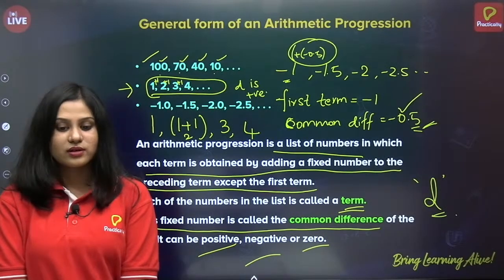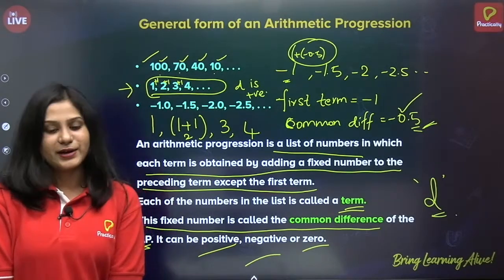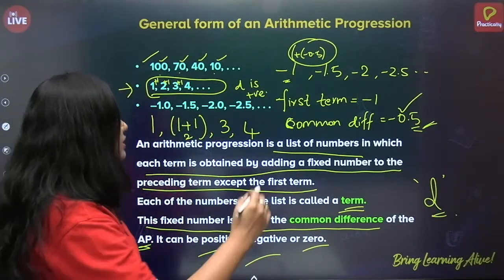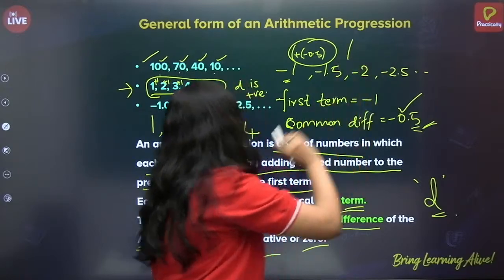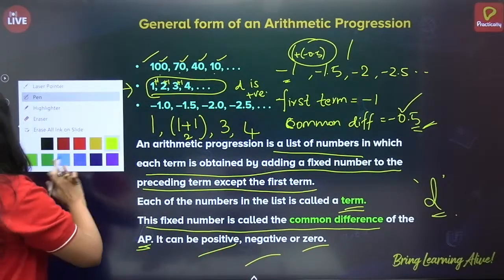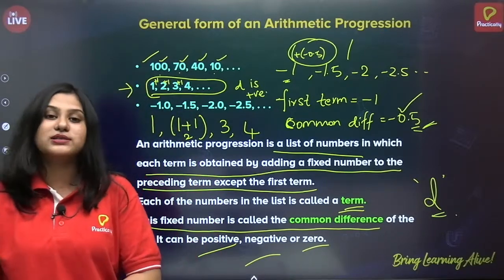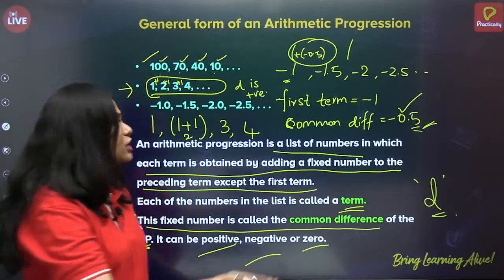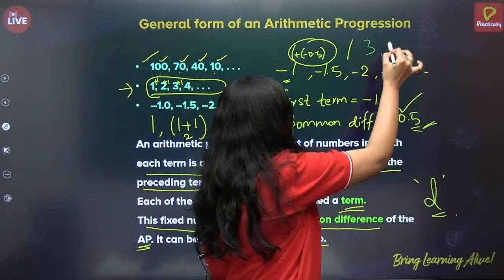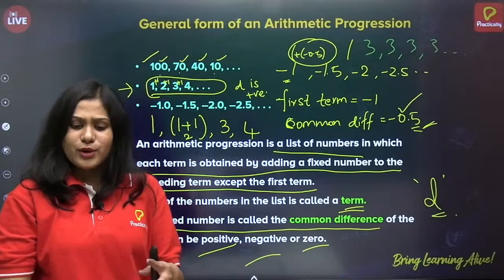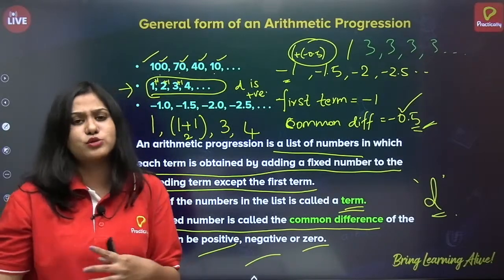One. Okay. Right. So this is easy, right? Suppose, okay, where should I write? Alright, I'm just writing it here. Let me use another color. Yes, Aman says it will be all same. Very good. So if I write 3, 3, 3, 3, what am I doing? I'm just adding 0 to every term to get the next term.